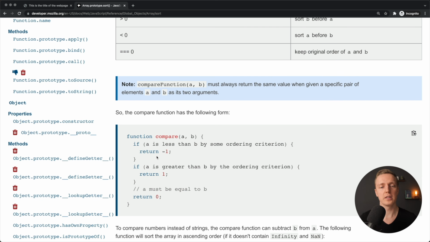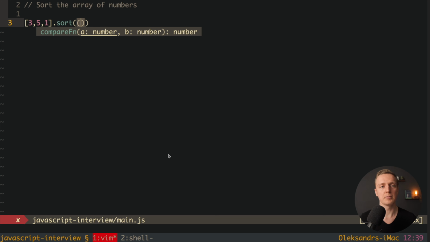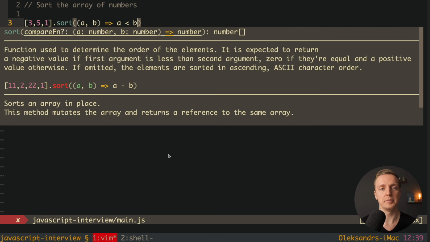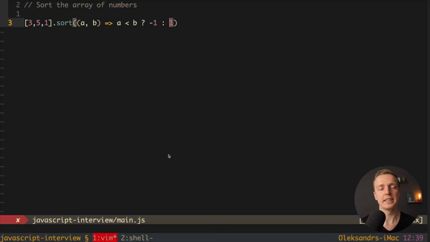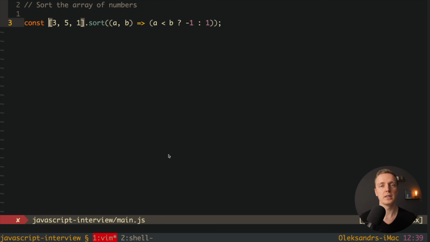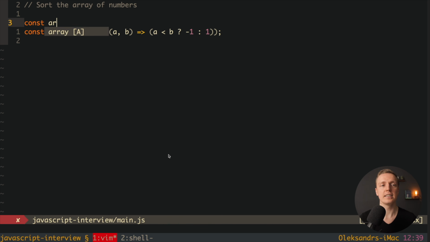We have such conditions. When a less than b, we are returning -1, if a greater than b then 1, and 0 if they are equal. Previously we wrote here a and b, and here we can write if a smaller than b, then we are returning -1, in other case we are returning 1. Also, it is important to remember that sort returns the result of the sorting, which means we can put it in a variable, for example result, but it will also mutate our array that we created. And actually it doesn't really make sense here because this is an array generated on the fly, but if we put it in a variable, then it makes sense.